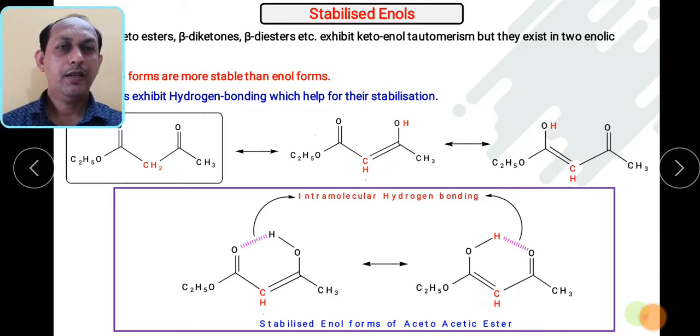So we have to remember the enol forms of acetoacetic ester. These structures we can write for any compound, as we have seen in the earlier cases, in the case of ethyl acetoacetate, malonic esters, or at least for the diesters and diketones, we can show these compounds. So we have to remember that this factor is responsible for the enolic form being more stable in the case of diketones or diesters.